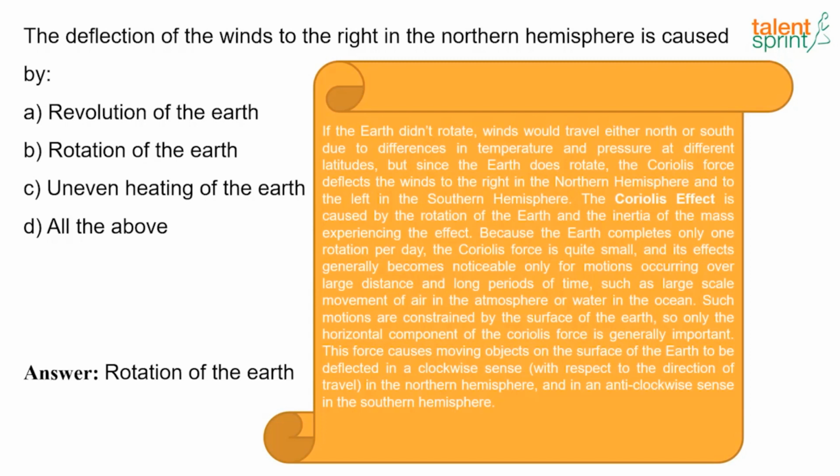Because the earth completes only one rotation per day, the Coriolis force is quite small and its effect generally becomes noticeable only for motions occurring over large distances and long periods of time, such as large scale movement of air in the atmosphere or water in the ocean. Such motions are constrained by the surface of the earth, so only the horizontal component of the Coriolis force is generally important, and this force causes moving objects on the surface of the earth to be deflected in a clockwise sense in the northern hemisphere and in an anti-clockwise sense in the southern hemisphere.